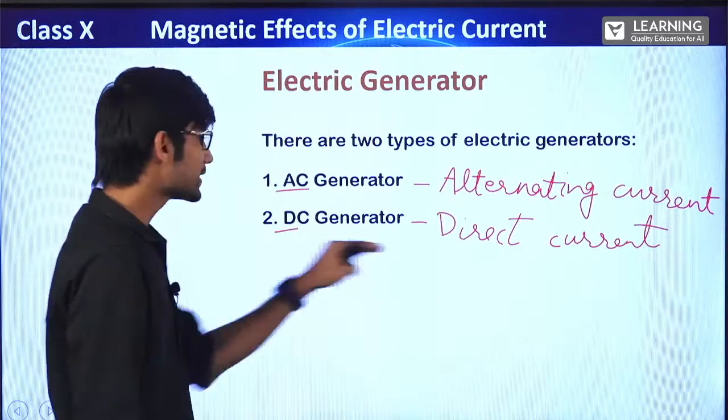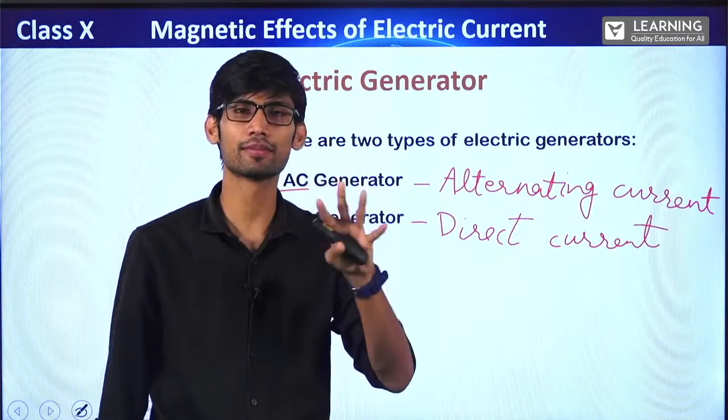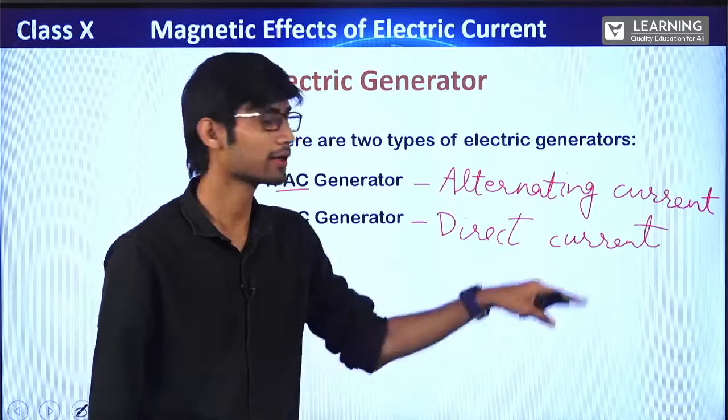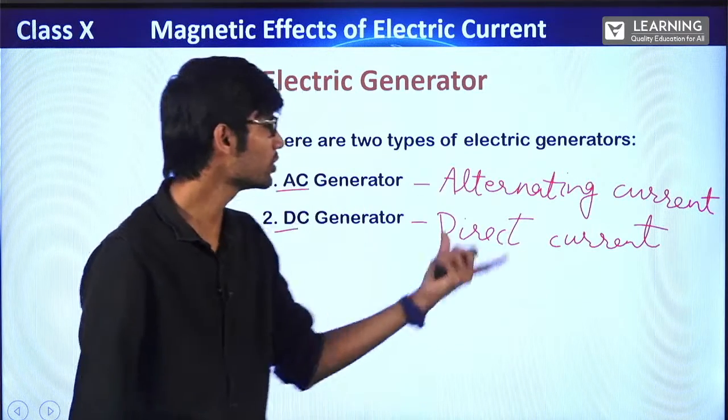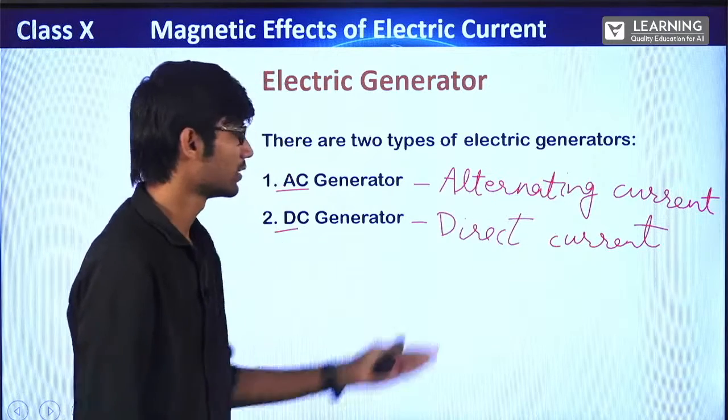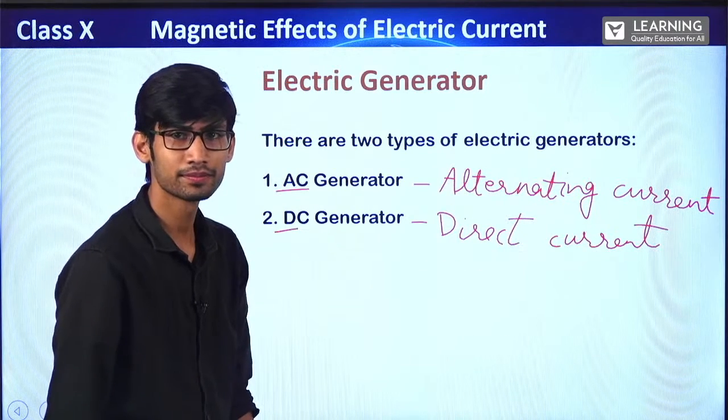DC means the direction of current remains the same throughout. Direct current, the direction of current remains the same throughout. From the name only you can understand. Alternating current, direct current. Clear?